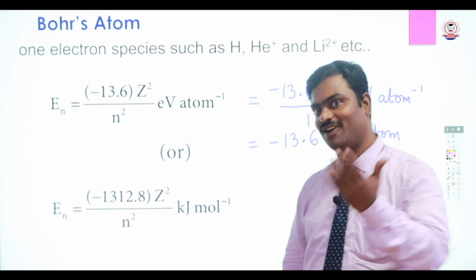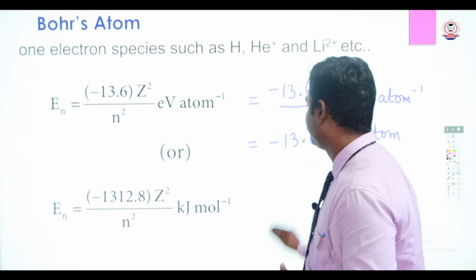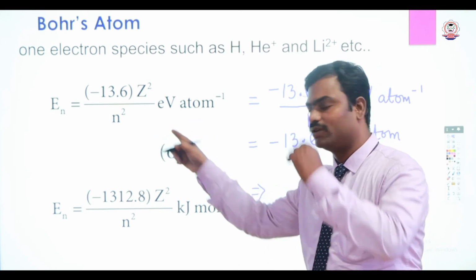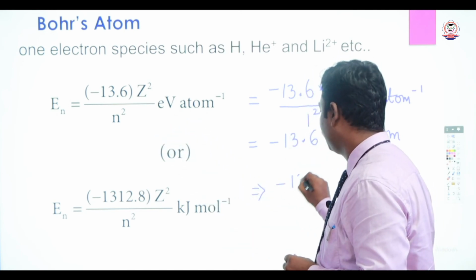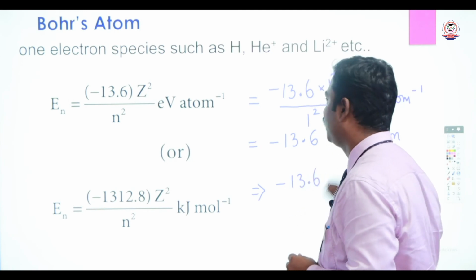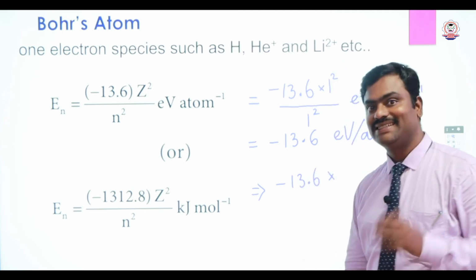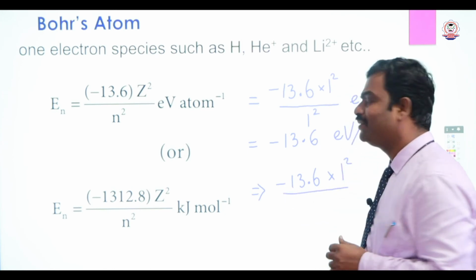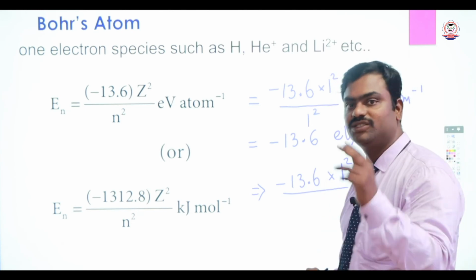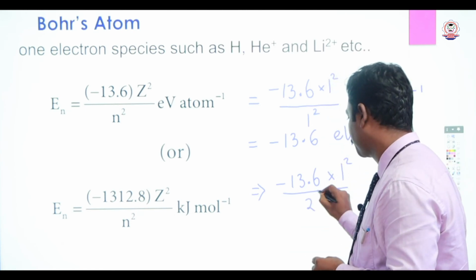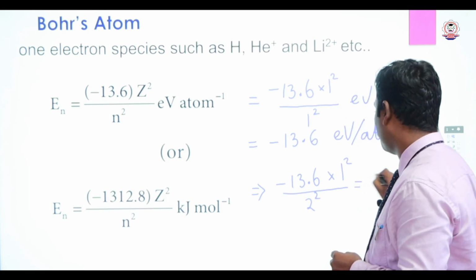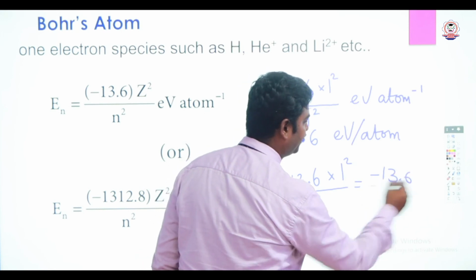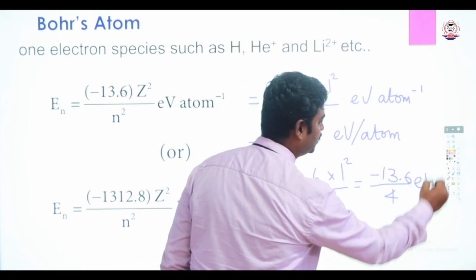So what about the second orbit? Can we calculate? Yes. We will calculate now with electron volt. Minus 13.6 into Z square, atomic number 1 square, divided by, what about the orbit? It is the second orbit, so it must be 2 square. That is equal to minus 13.6 divided by 4 electron volt per atom.